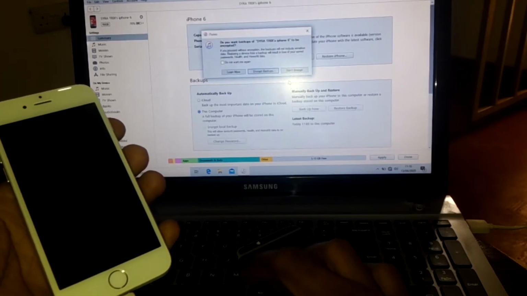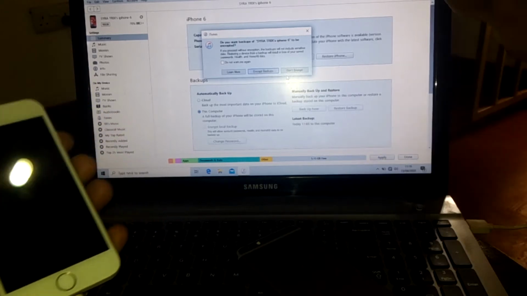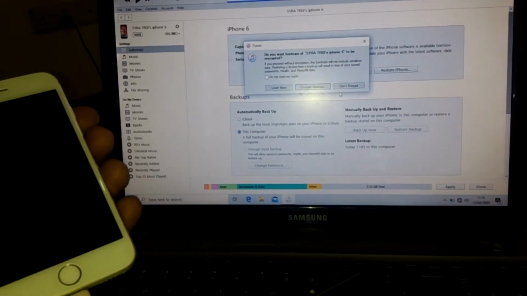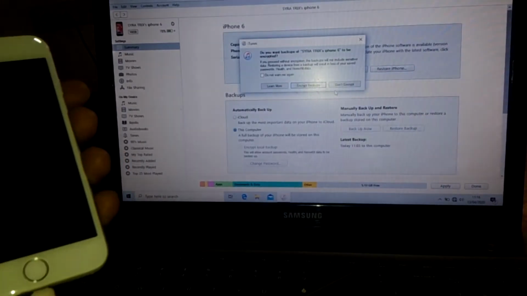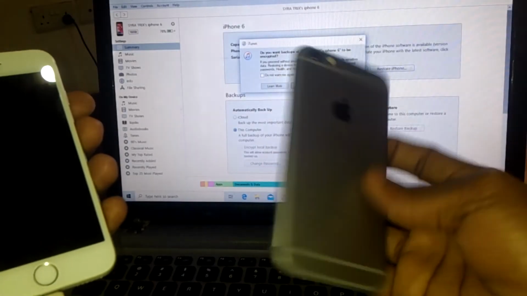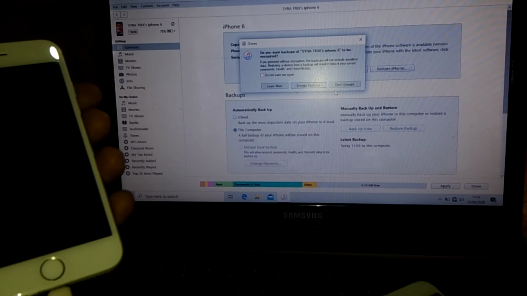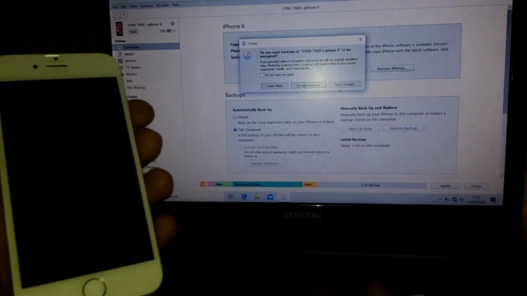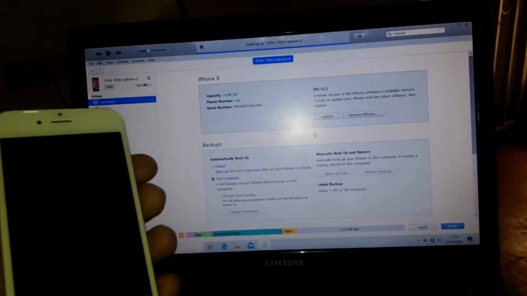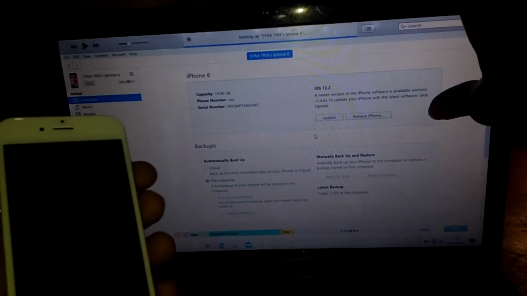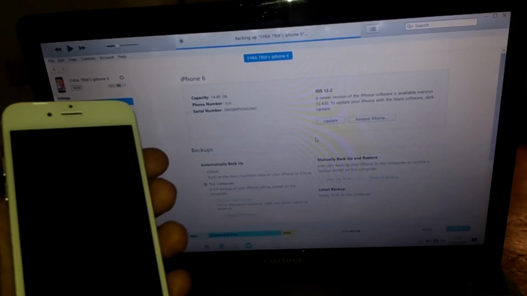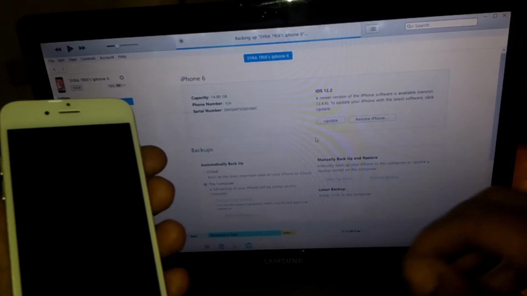When you say backup, it will ask you whether you want to encrypt the data. In our case, we are not going to encrypt anything because I'm going to transfer this data to this phone. So I don't need to encrypt anything because it won't work with the other phone. So I'm going to say don't encrypt, and our iPhone will start to back up, and this is by the name of Sailor Tricks iPhone.